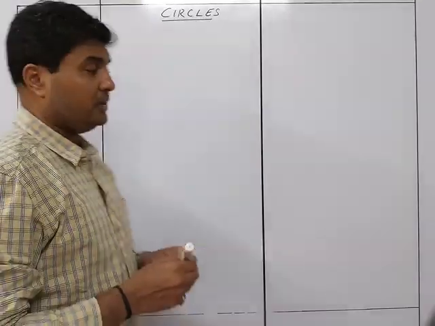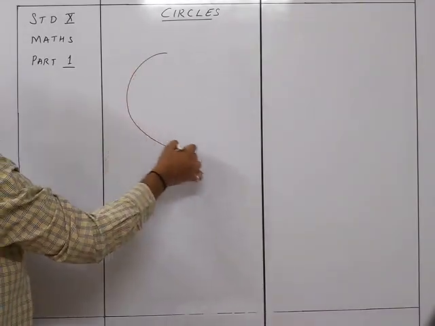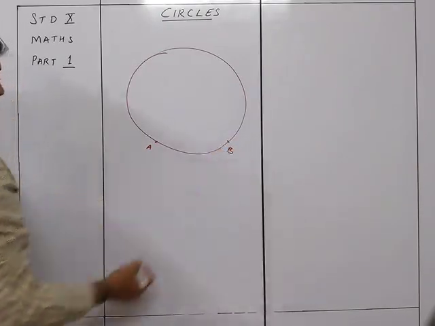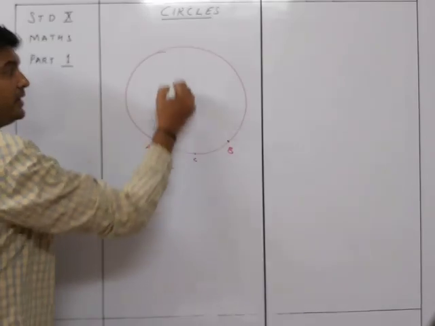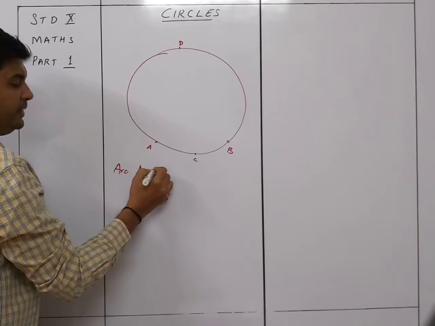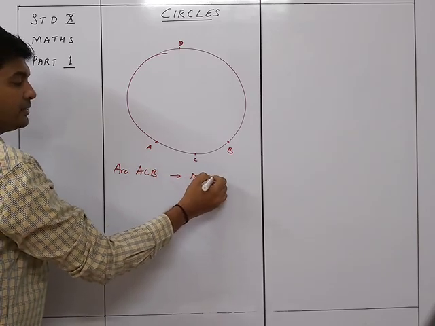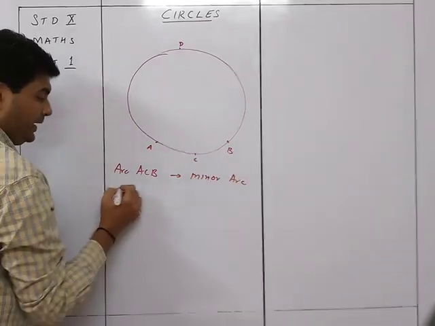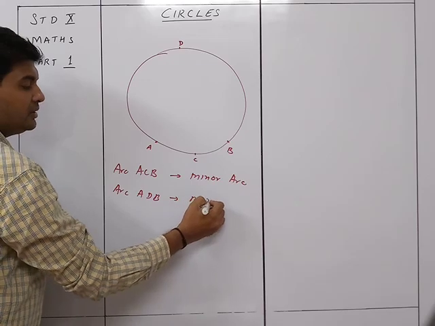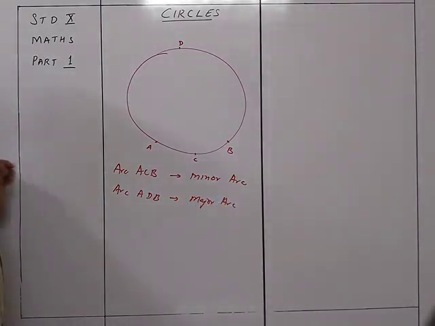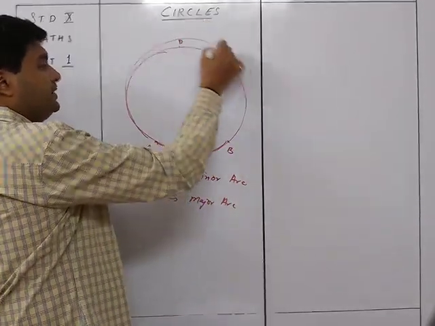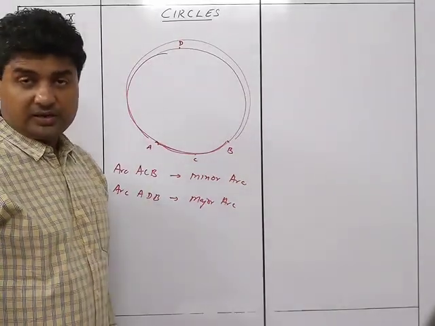So we know very well that if I have a circle over here, with A, B over here, and I take a point C over here and a D over here, then I can see that arc ACB is the minor arc and arc ADB is the major arc. Okay, this part is the minor arc, whereas this part is the major arc. So minor arc and major arc.